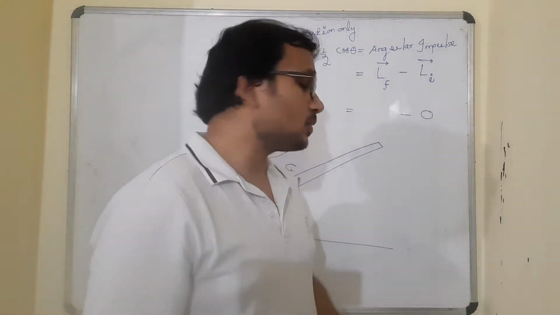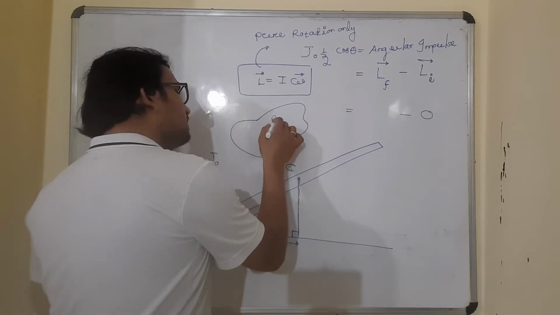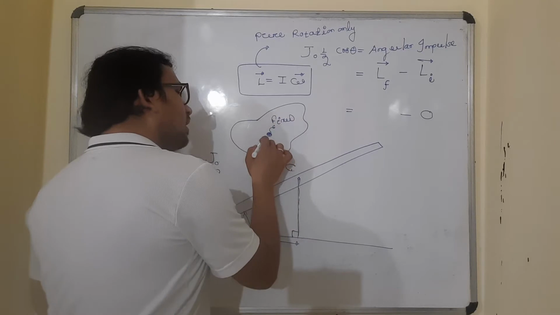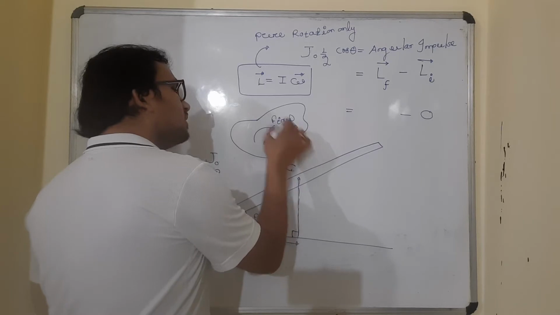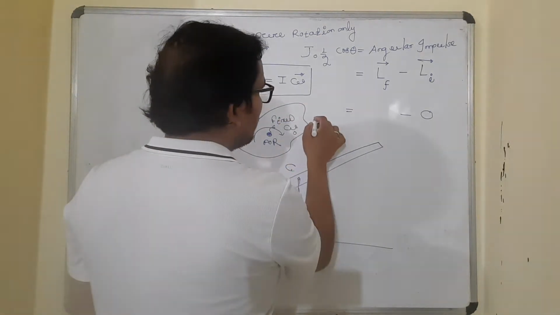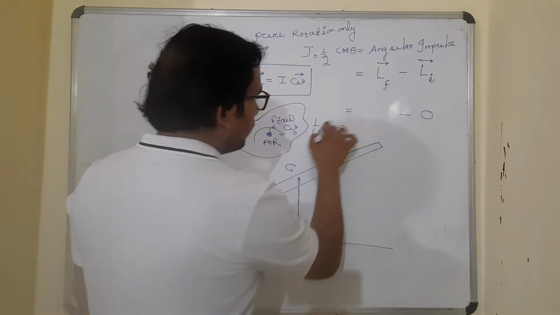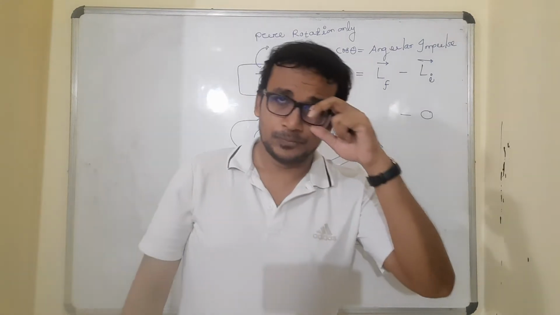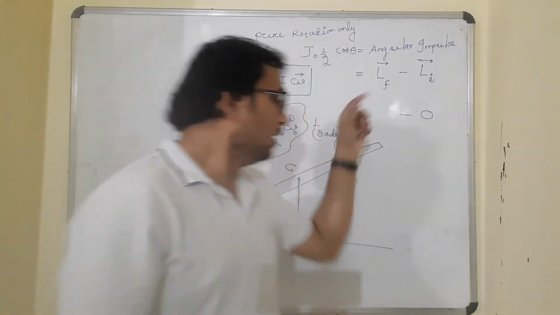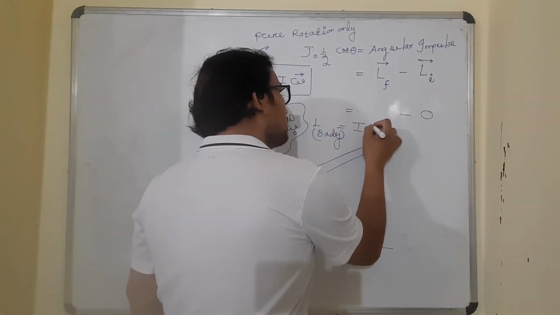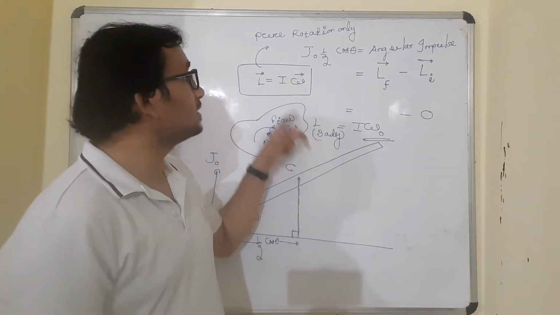Pure rotation means what? Pure rotation means one part of the body should be fixed, and that should be behaving like the axis of rotation. And about that fixed point, if the body has some angular velocity omega naught, then the angular momentum of the body will be the moment of inertia about this axis, about this fixed point which is behaving like the axis of rotation, into omega naught.